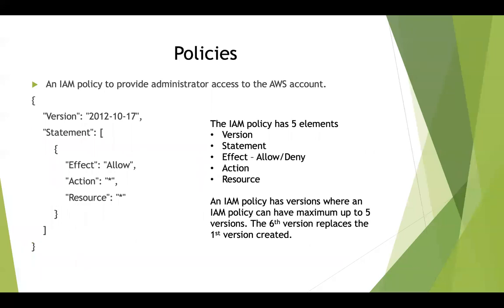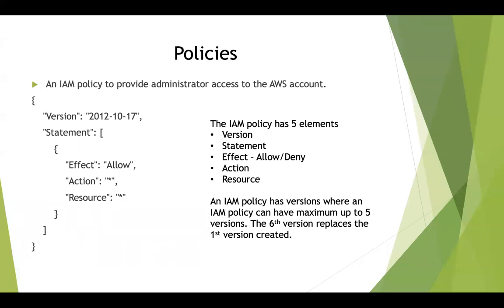So a nice example of an IAM policy that provides administrator access to the AWS account shows the elements of the IAM policy. So you have version, you have statement, and you can have multiple statements because statement is an array over here, within which we have effect to be allow or deny. So I am allowing access to all actions, to all resources within the AWS ecosystem. So by default, this becomes the administrator access policy.